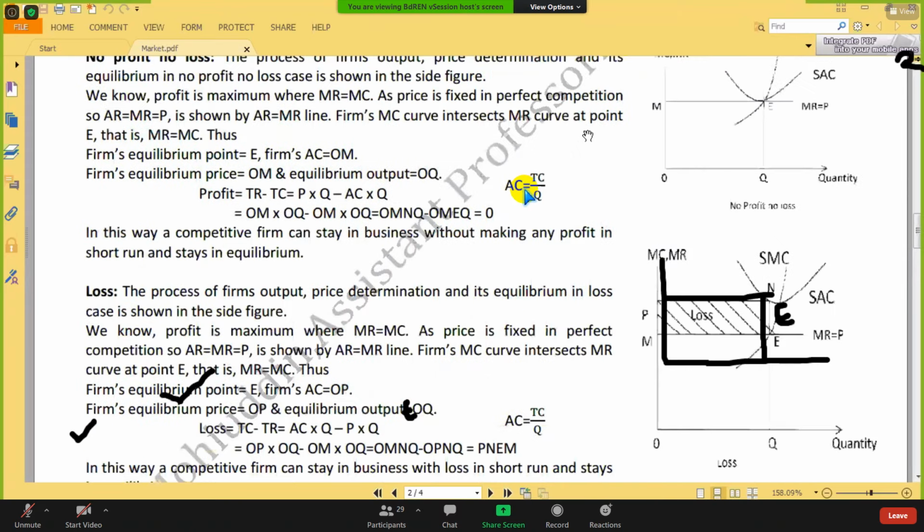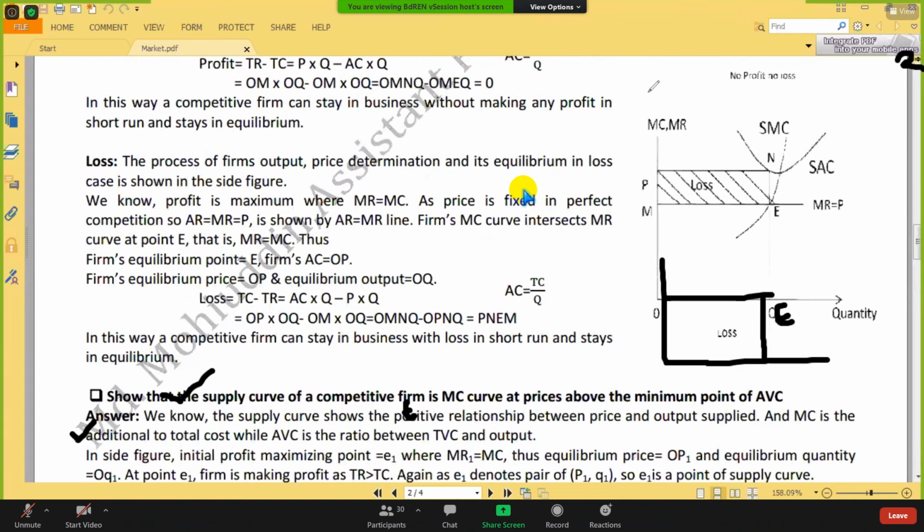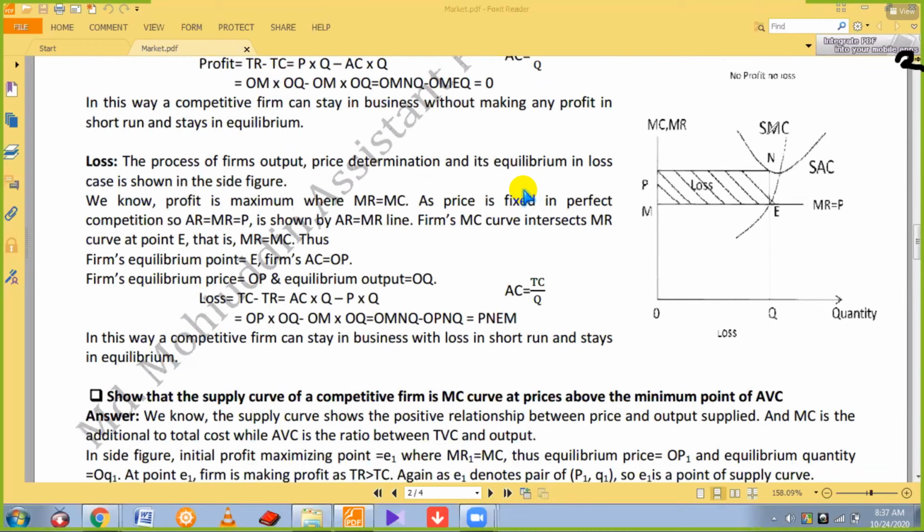The third one is loss. Now we are going to discuss a situation where there is loss. It is simple. This is again the equilibrium point. This is your income, OMEQ. However, this is your cost structure, the average cost curve. Look, this equilibrium point intersects the average cost curve here. So this is your average cost, OMNQ. OMNQ is higher than your income, so what remains is loss.